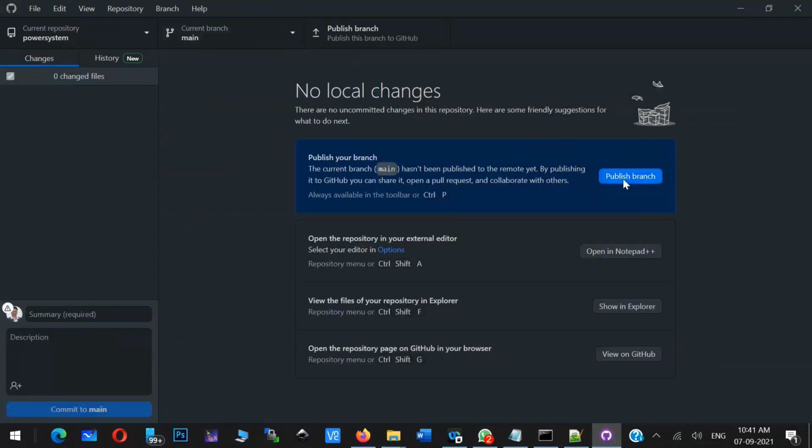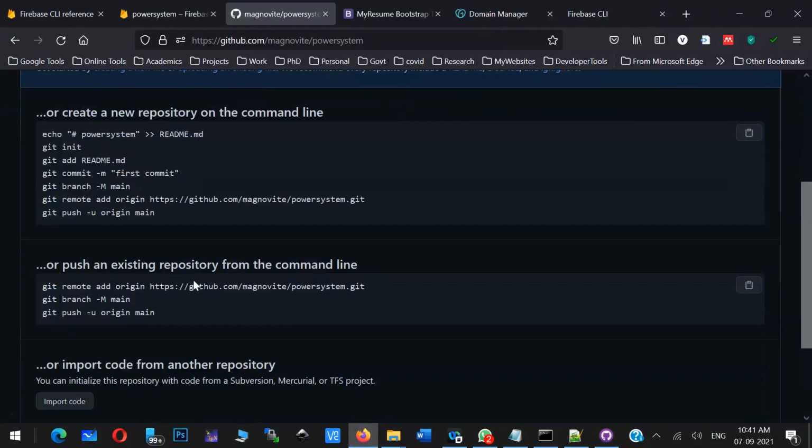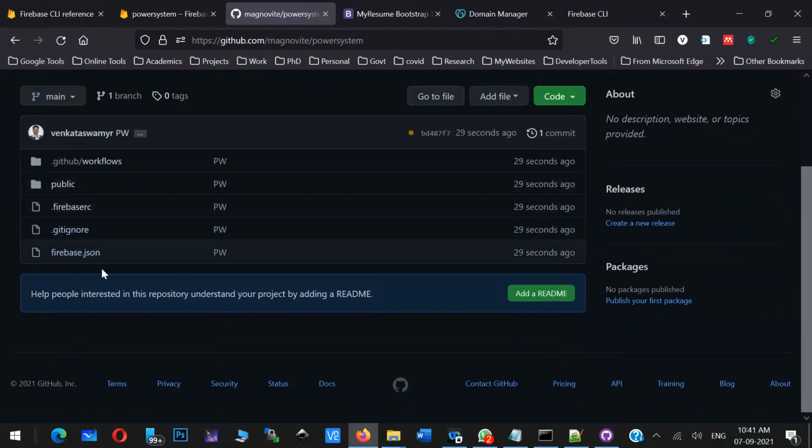So it is uploaded. Now what I have to do? I just have to click on publish branch. So now you can see here all the content are pushing to this particular place. Now you see here it is empty, right? No code is available. Once it is done, if you refresh this particular page, now can you see here all the pages came to this particular place. All the content came to this particular place.